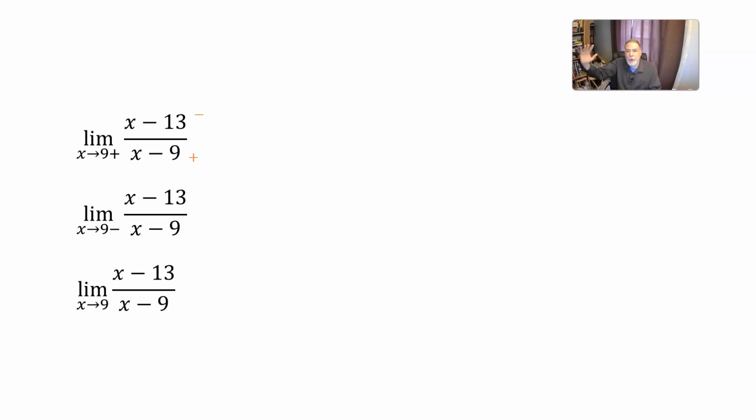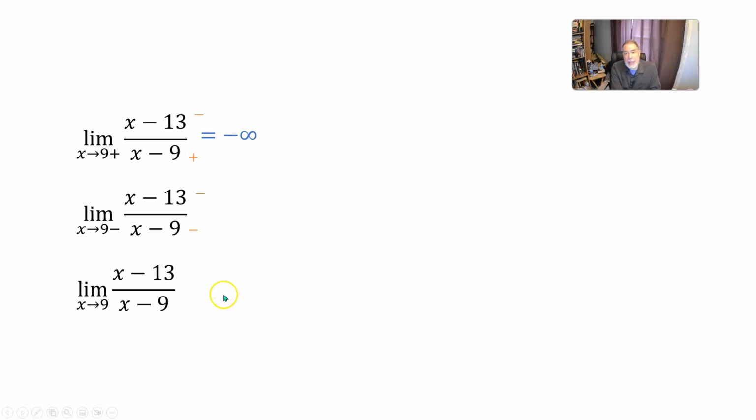And when we have a negative number on top divided by a positive number on the bottom, that comes out negative. Negative divided by positive is negative. So the limit is negative infinity. Now what about the limit as x approaches 9 from the left? The numerator is still close to negative 4, so it is negative. And this time the denominator comes out negative because we're taking a number that's a little bit less than 9 and subtracting 9. Something like, for example, 8.9 minus 9, which would be negative 0.1.